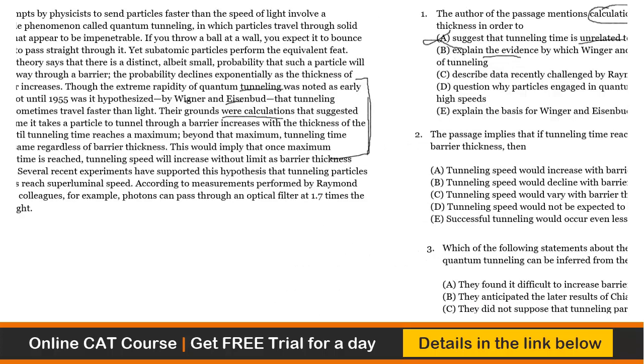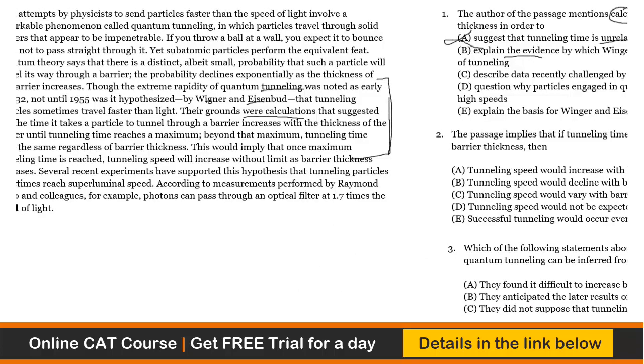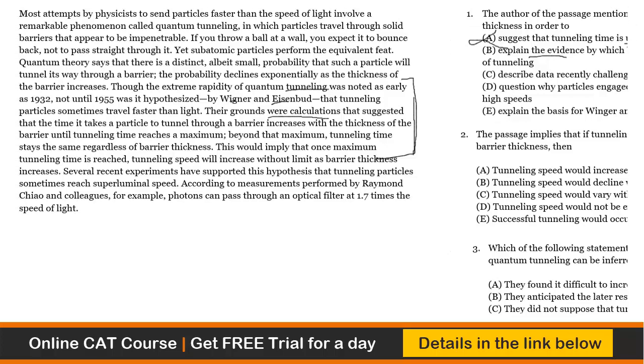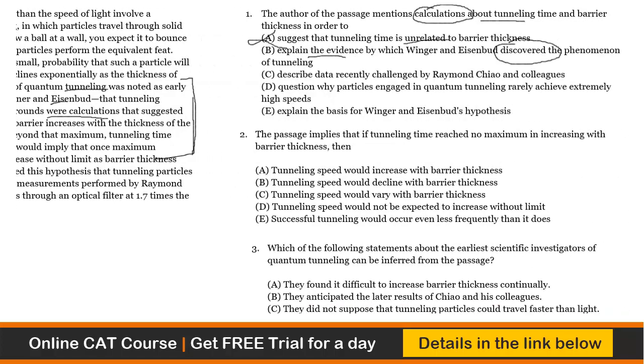It says that though the extreme rapidity of quantum tunneling was noted as early as 1932. So in 1932 it was known, but only in 55 was it hypothesized by these two people that it travels faster than light. So we know what these two people did. They hypothesized that it travels faster than light. The credit they should get is for the idea that it travels faster than light. But the discovery credit should not go to them because the passage is not mentioning that.